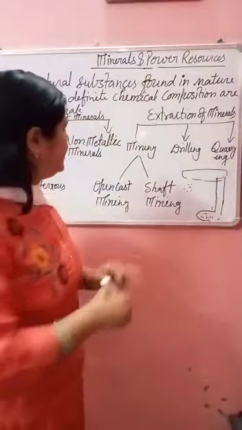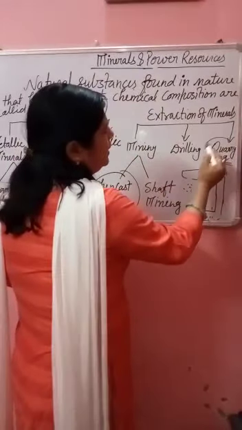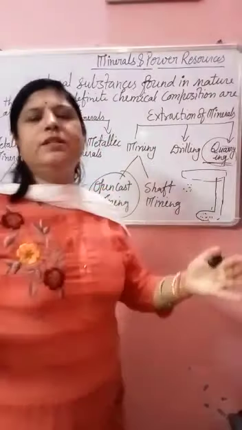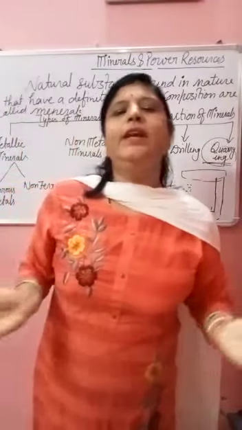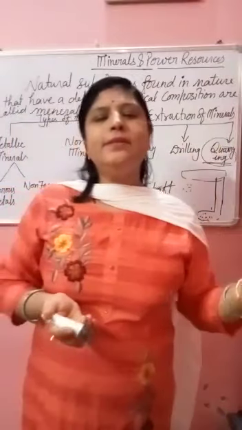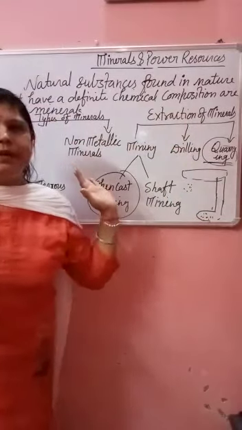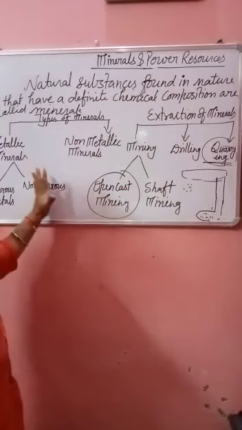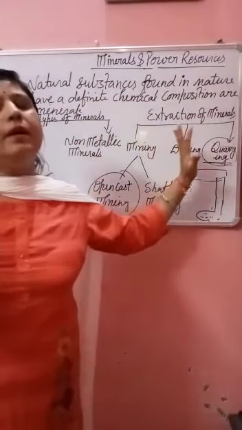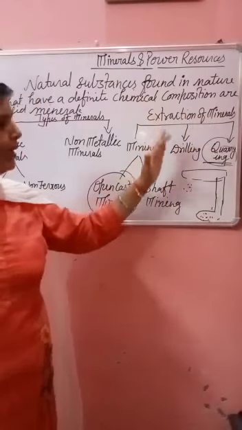Generally, open cast mining and quarrying are used for minerals found in the surface area of the earth, and we can easily extract these minerals by these processes. So I hope you understand this: what minerals are, the types of minerals, and the extraction of these minerals. Okay, these are the processes.